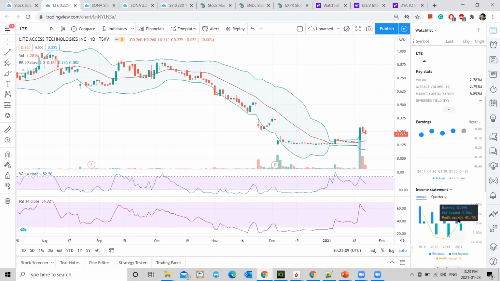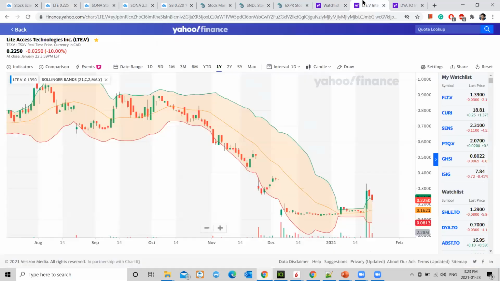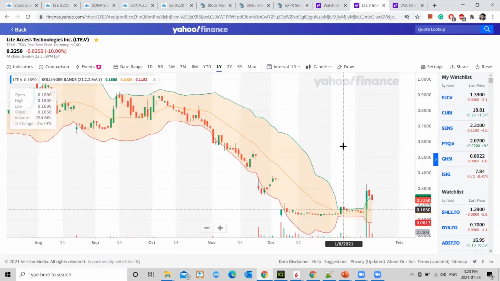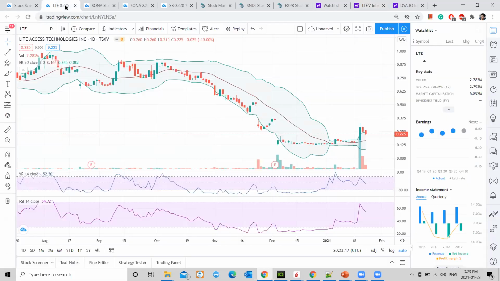We can get all that information from both TradingView and Yahoo Finance for any of the stocks. About the management, up to now I had not explored that much. I think that's a good suggestion. Thanks for your suggestion on that.